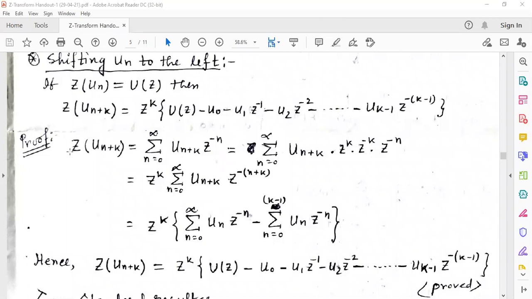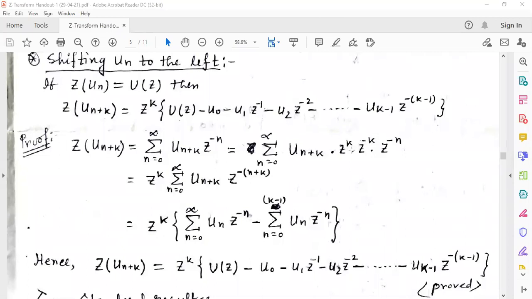So the proof is given here. Z transformation of u_{n+k} means summation n equal to 0 to infinity u_{n+k} z^(-n). So we write summation of u_{n+k} z^k into z^(-k) into z^(-n). So we are multiplying by z^k and again by z^(-k), so 1 can be written as z^k into z^(-k).